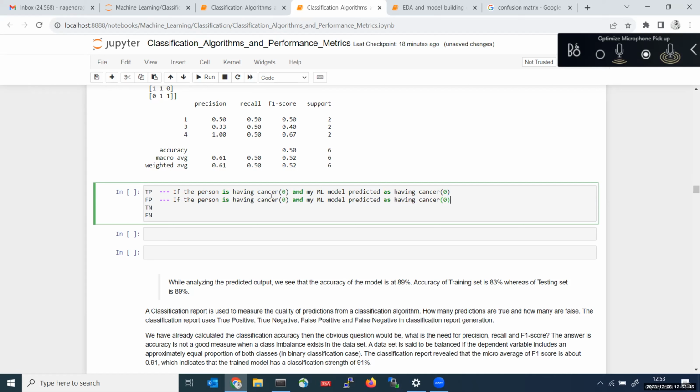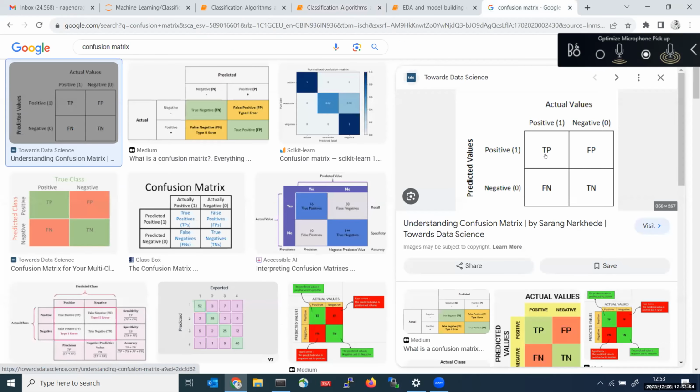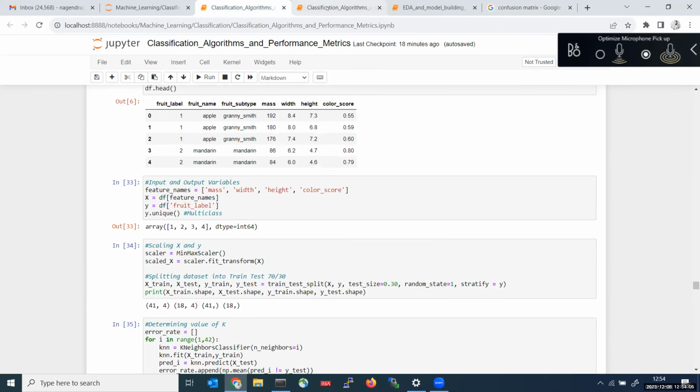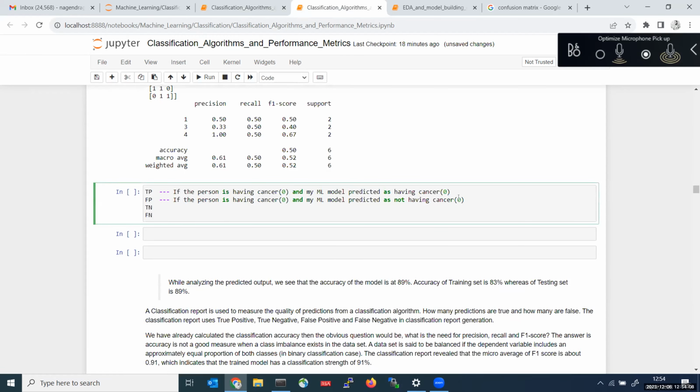If the person is having cancer and my model predicted as not having cancer, let us see from this perspective. Here it is having cancer, but it's predicted as label 0, label 1. That is wrong. That is label 1. So this will be called a false negative. If the person is having cancer and my model predicted not having cancer, my model predicted as negative, right?